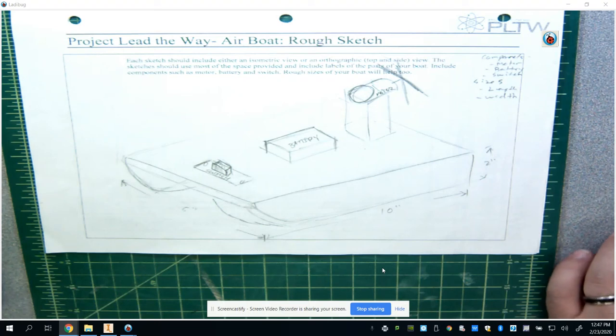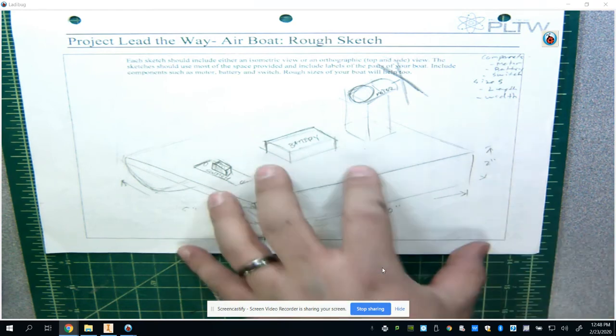Alrighty, kids. In this video, I'm going to run you through a quick example of how you could draw the boat in Inventor. So before you start trying to draw your air-powered boat in Autodesk Inventor, you've got to make sure you have a rough sketch done.